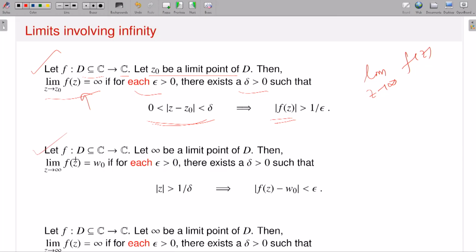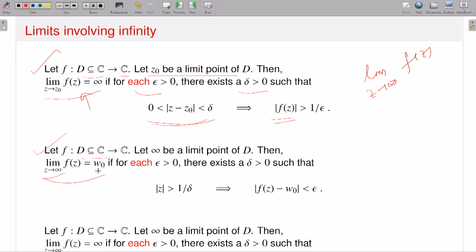Again, I have a function f from some domain D subset of C to C, and suppose infinity is a limit point. Then what is the meaning of this object? Z approaches infinity means modulus of z approaches infinity. If I say that f of z approaches w naught, then I am saying that if z approaches z naught, then the functional value approaches w naught.